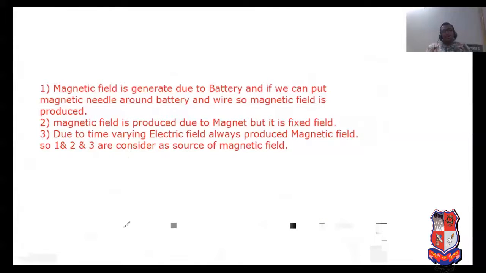See this. This is the filament. Consider this is the filament in which current I flows.